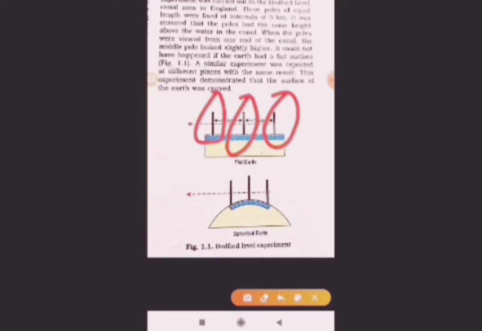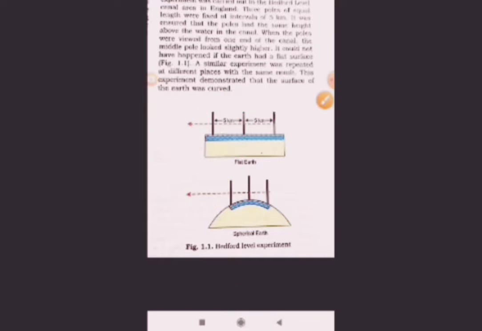If the earth had a flat surface, these poles would appear at the same height from the starting or end point. But the earth is not flat, it is spherical in shape, so the middle one is higher than these two. So this proved by the Bedford experiment that the earth is spherical in shape.